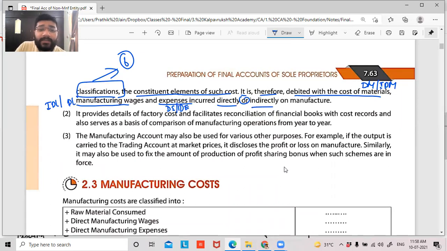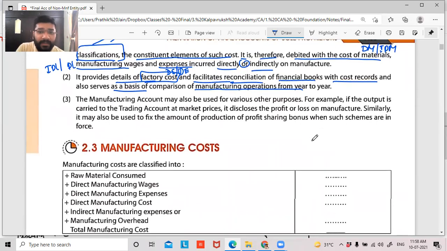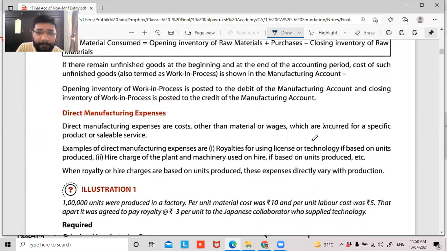It provides details of factory cost. All the cost that is incurred for the manufacturing in the factory that has been recorded, and facilitates the reconciliation of the financial book with cost records, and also serves as a basis of comparison of manufacturing operation from year to year. Okay. This is something very easy. I'm not discussing it much in detail.